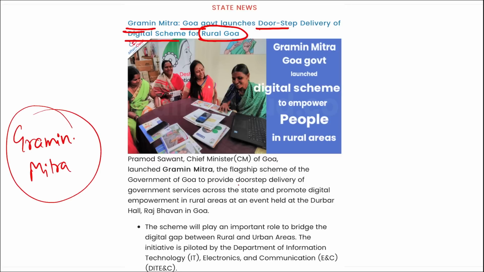village level entrepreneurs, right? As the name suggests, and we have discussed, the main aim here is to provide doorstep delivery of the government services across the state, and this will strengthen the digital foundation in rural Goa and will provide various information and opportunities to the people of rural areas. Through this partnership and various initiatives, the scheme aims to provide access to technology, digital literacy, and e-governance services to the rural communities across Goa. Right?